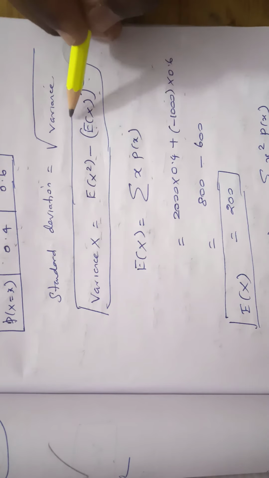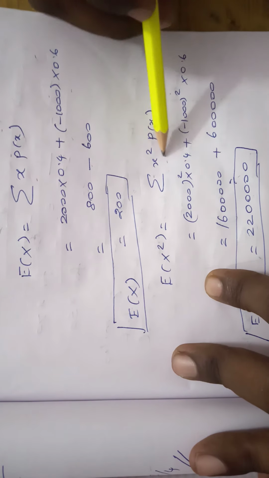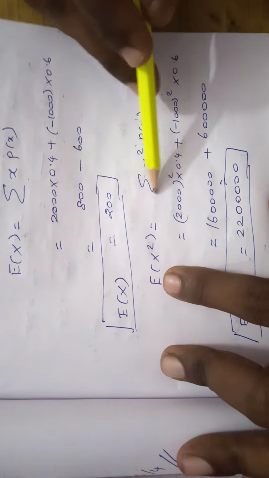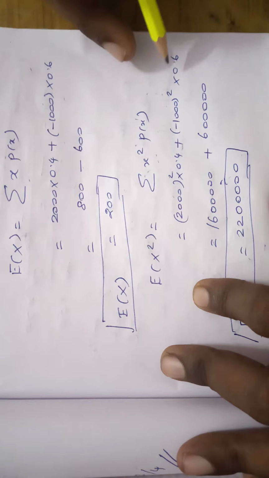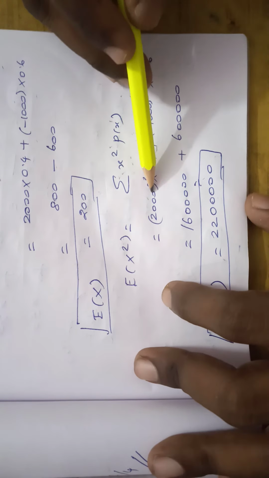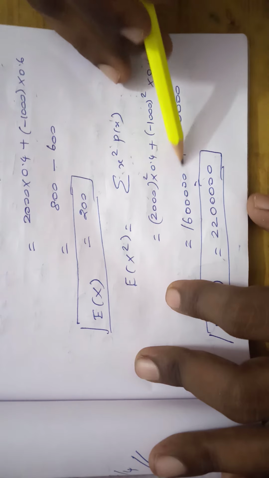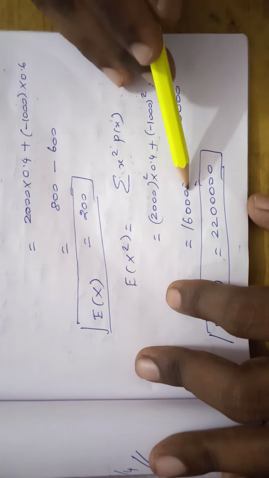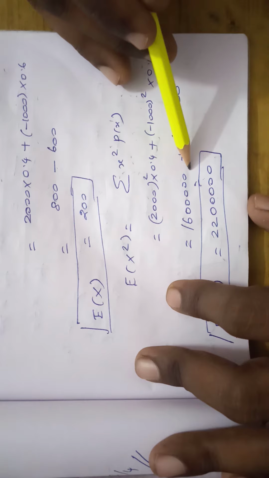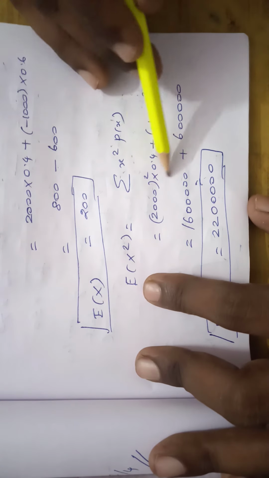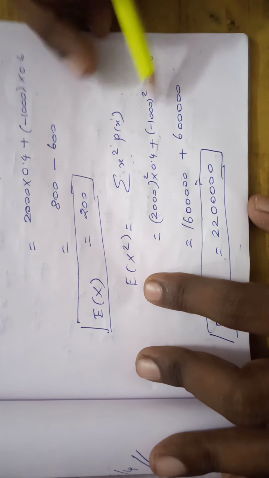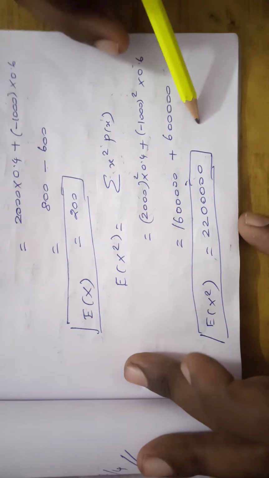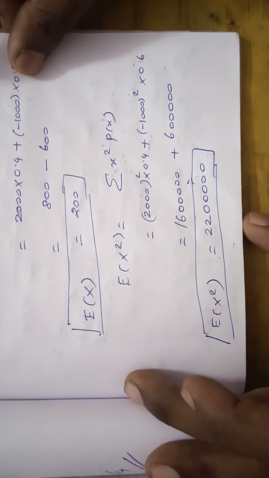With this, E of x is over. Next we have to calculate E of x square. The E of x square formula is sigma x square into p of x. So 2000 square into 0.4 plus minus 1000 square into 0.6. That gives 16 lakhs plus 6 lakhs, so the value is 22 lakhs. E of x square is 22 lakhs.